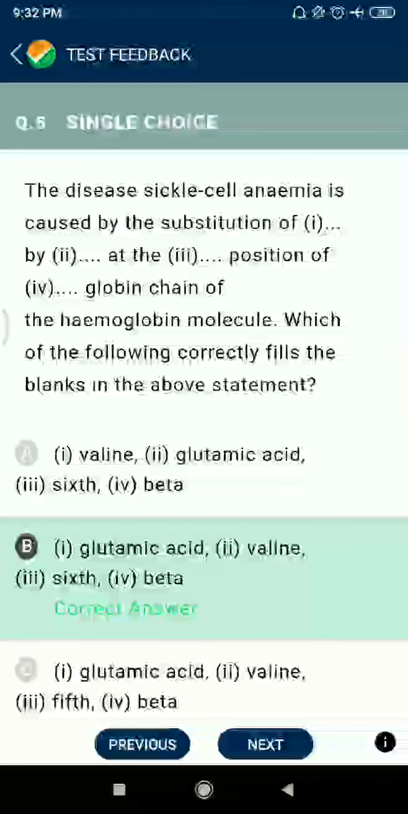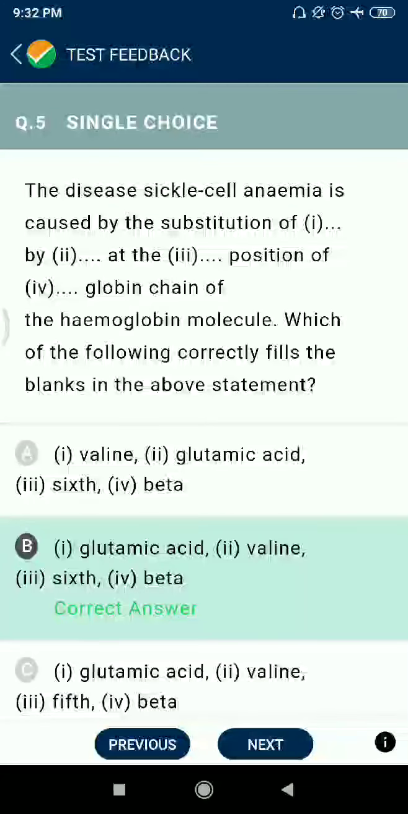Question number 5. The disease sickle cell anemia is caused by the substitution of glutamic acid, उसके बाद फिर वैलीन, at the 6th position of the beta globin chain of the hemoglobin molecule. Which of the following correctly fills?